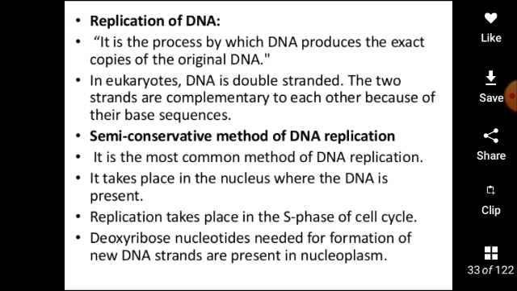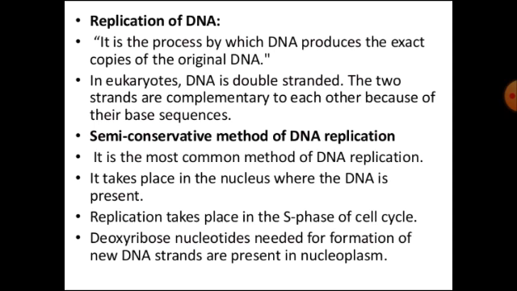And Watson and Crick proposed that DNA replication is a semi-conservative method. Actually, it is a type of replication where one strand of the daughter duplex is derived from the parent, while the other strand is formed anew.